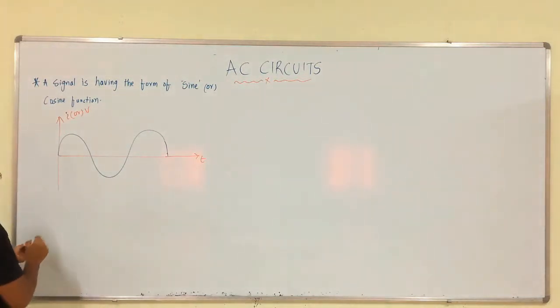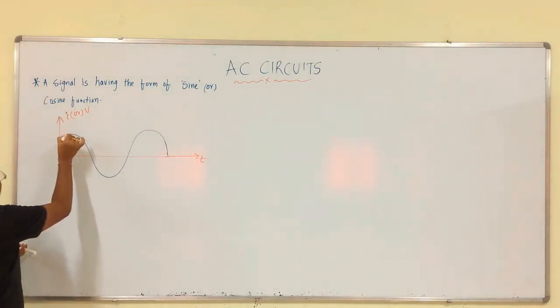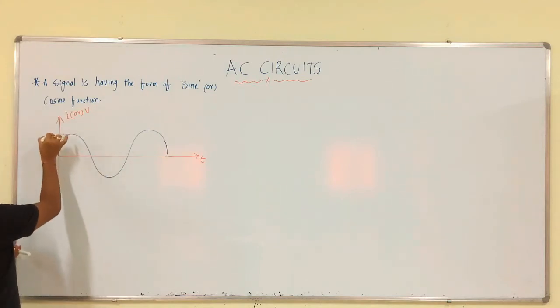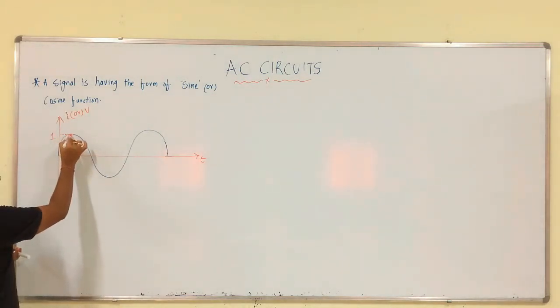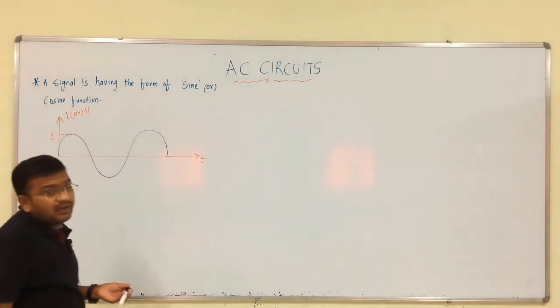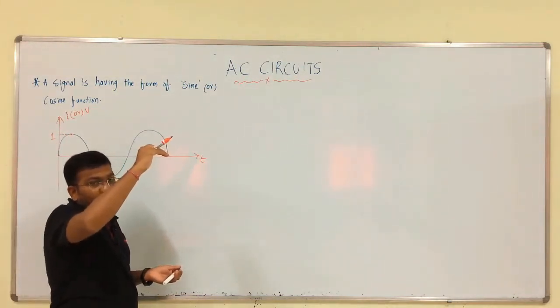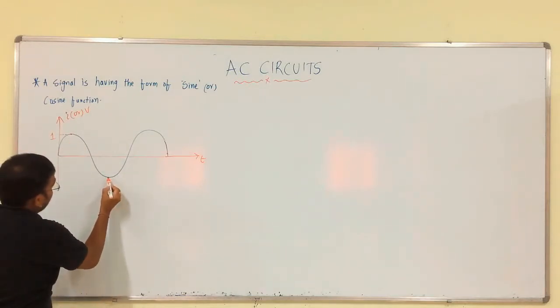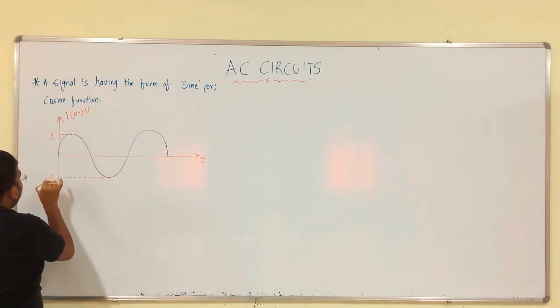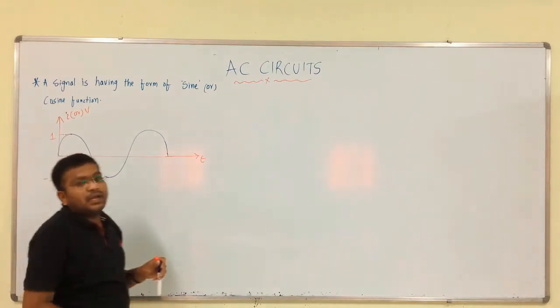So, let us say this is 1. What is this point? This is the maximum point of that waveform, right. That is the peak point of that wave. Like that, what is this point? This is also peak point in negative half cycle.